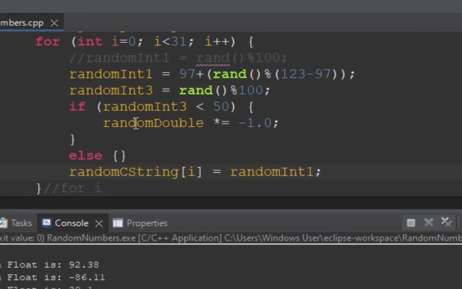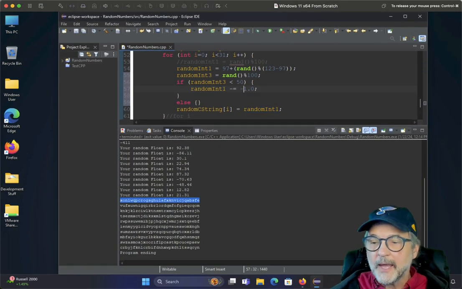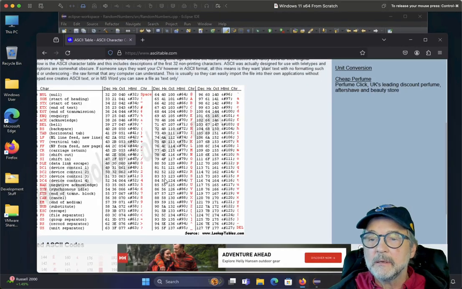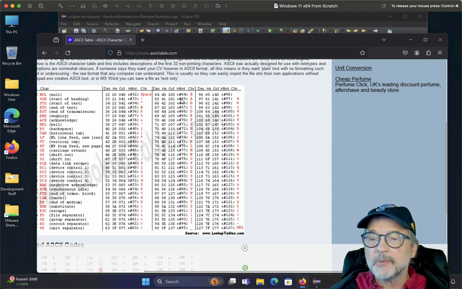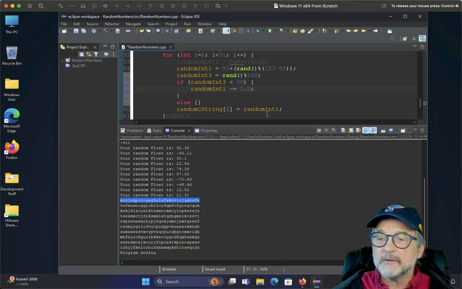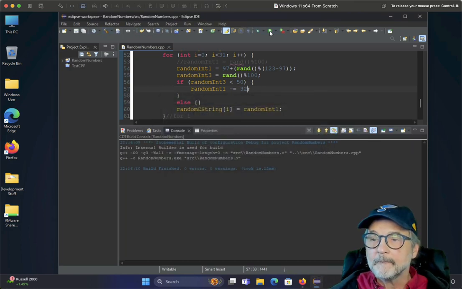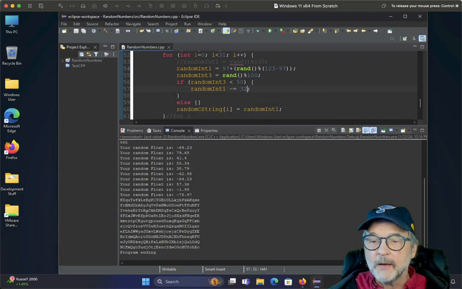If random 3 is less than 50, I'm going to say random int 1 minus equals, and what was the number I said? 65 is a capital A, 97, that looks like that'd be 32, so we're going to subtract 32. So minus 32. And then let's see if we get capital letters in there. Well, looks like we do.